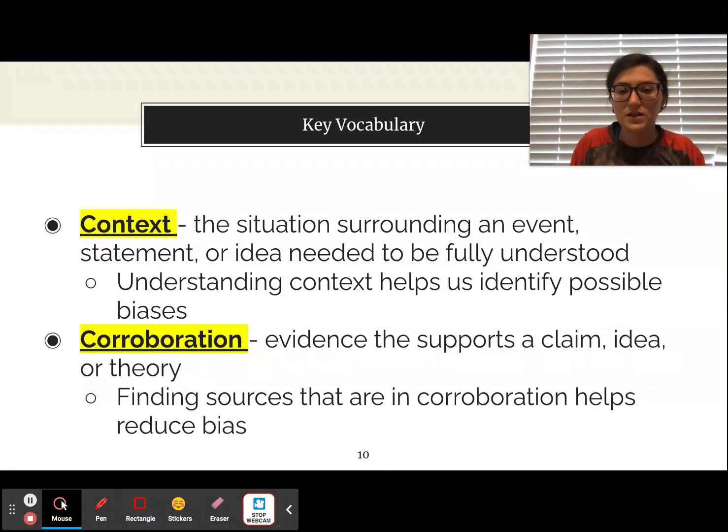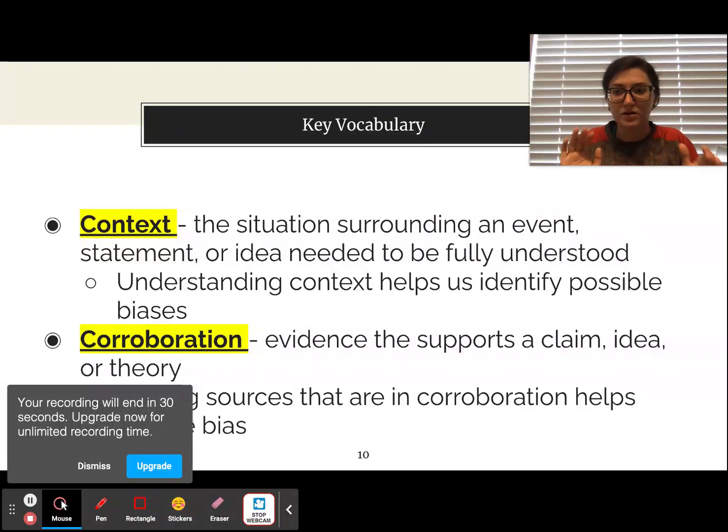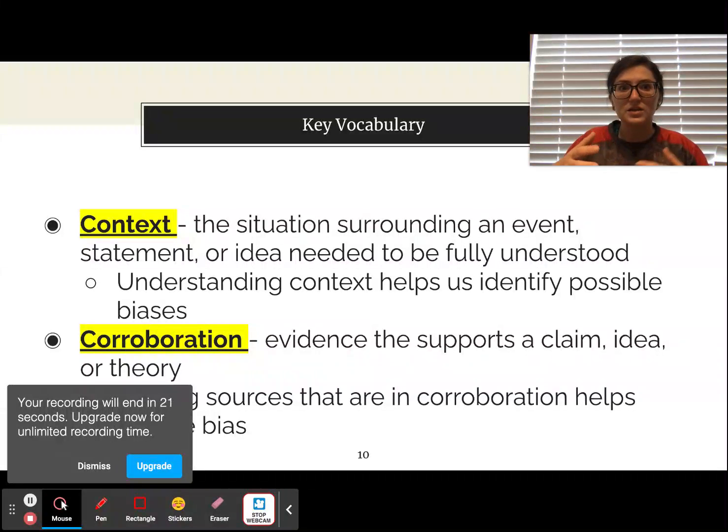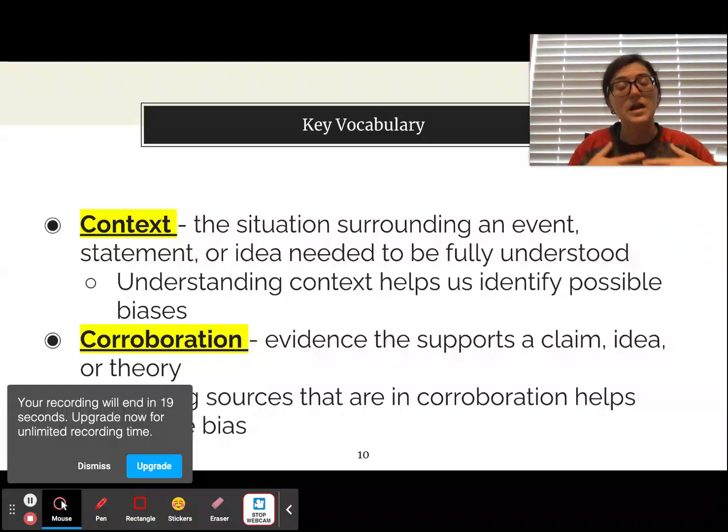Corroboration. This is evidence that supports a claim, idea, or theory. So, this is when something else supports or kind of backs up what you believe or what an idea is said to be. So, it's important to find sources that are corroborating each other, right? They are supporting each other, that's going to reduce bias. That's going to say, hey, oh, this is accurate. This is not someone else's interpretation and it's kind of skewed. This is an accurate